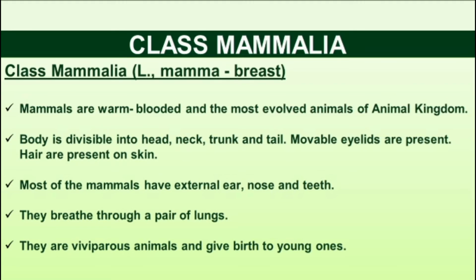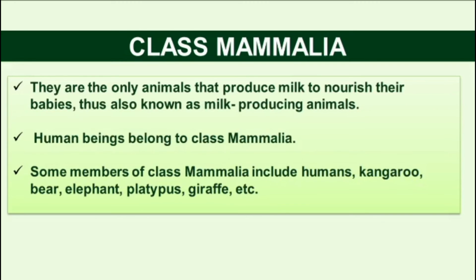They are viviparous animals and give birth to young ones. Yes, they are the only animals that produce milk to nourish their babies, thus also known as milk producing animals. Here, mammals take care of their babies with milk produced by the mother.